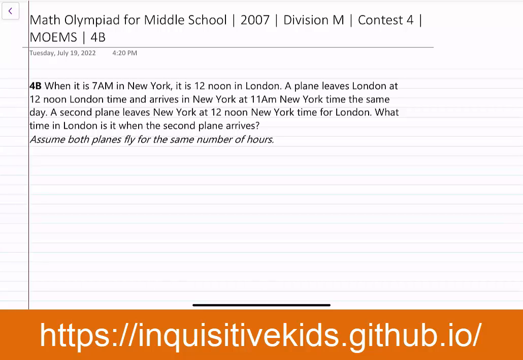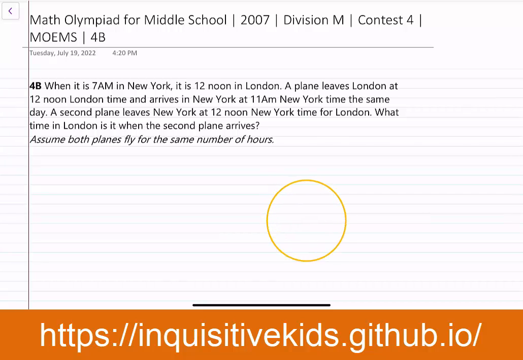A second plane leaves New York at 12 noon New York time for London. What time in London is it when the second plane arrives? Assume both planes fly for the same number of hours. So we're going to start by first drawing a diagram.